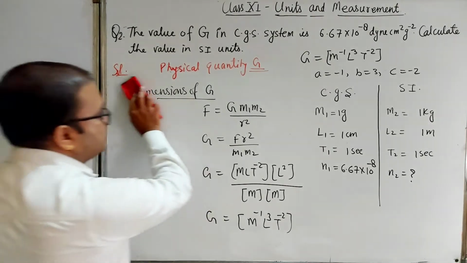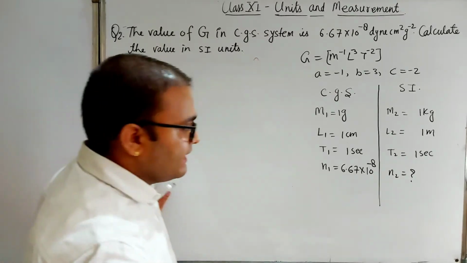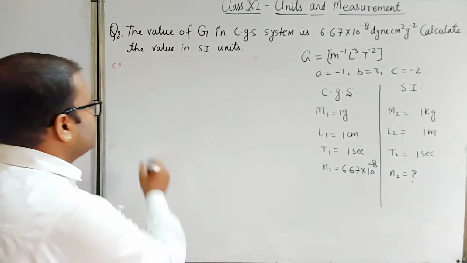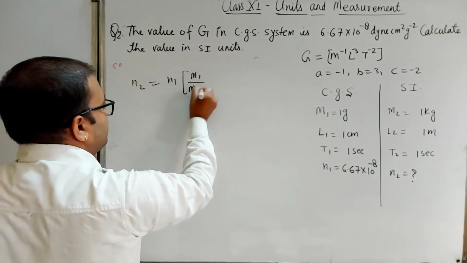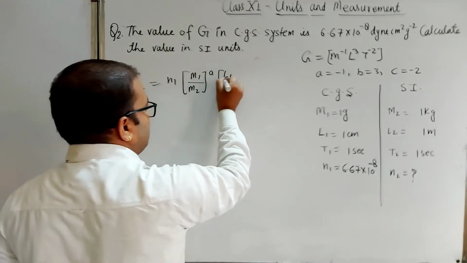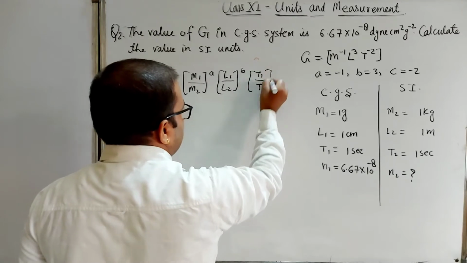Okay, now what is the formula for getting the value of n2 in another system of unit? We have the formula n2 equal to n1 (m1 upon m2) to the power a, (l1 upon l2) to the power b, (t1 upon t2) to the power c.